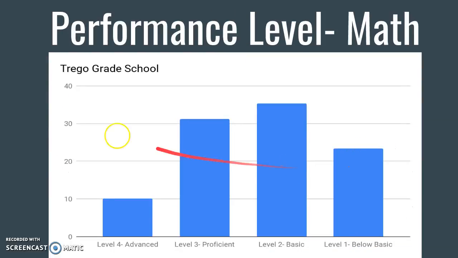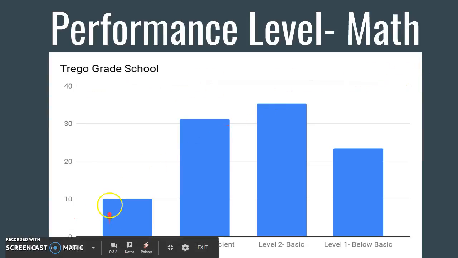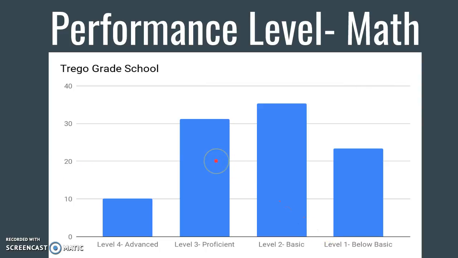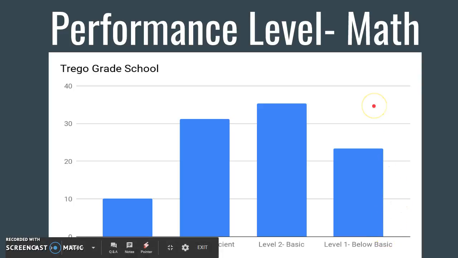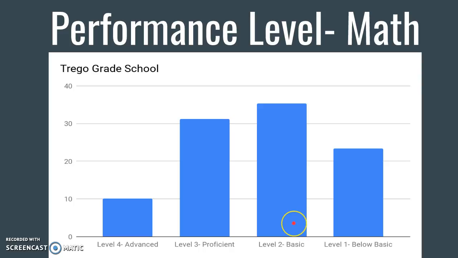When I look at Trigo Grade School and our performance level in math, we're showing the different levels, level 1, 2, 3, and 4. And just to compare them to how they're assessed, I've added the below basic, basic, proficient, and advanced. On KSDE, how they explain these different levels is level 1 is that they're performing below grade level. Level 2 is that they're performing at grade level, but they are not always exactly where they need to be.